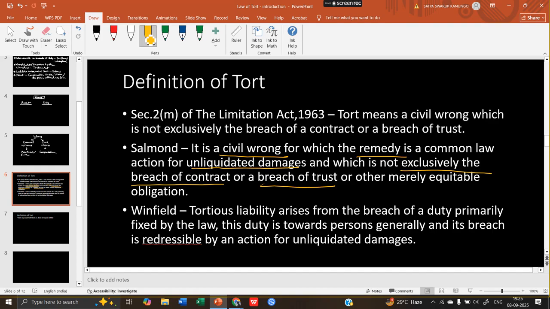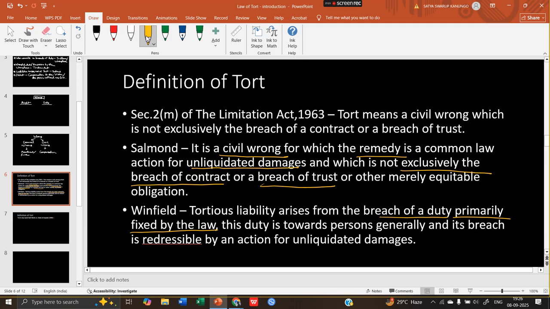He said that it arises from breach of a duty, which I have explained, and that duty is primarily fixed by law, because there is no place for moral duty. Moral duty means you have a moral duty to visit the temple, to give money to a beggar. These are your moral duties. So if you are not going to pay any beggar, no court, no law will punish you, because that duty needs to be primarily fixed by law or made by law or sanctioned by law.